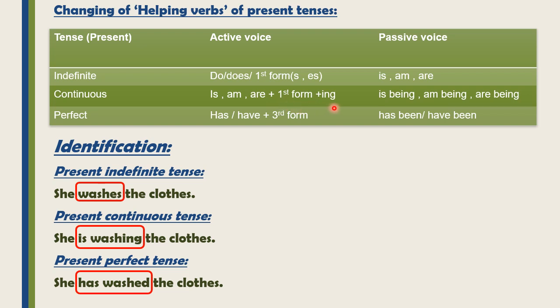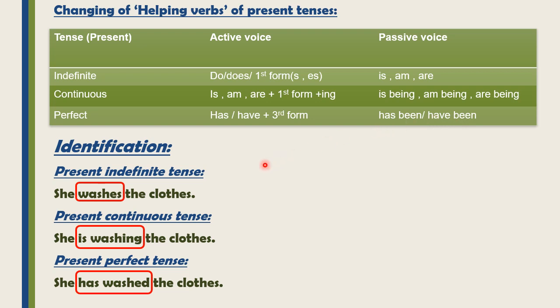Then which helping verb do we have to use in passive voice? We use is being, am being, are being. Then the third one is perfect tense, present perfect tense. We use has, have as helping verb in this tense and the third form of verb. Then which helping verb do we have to use in the passive voice of present perfect tense? We use has been and have been.